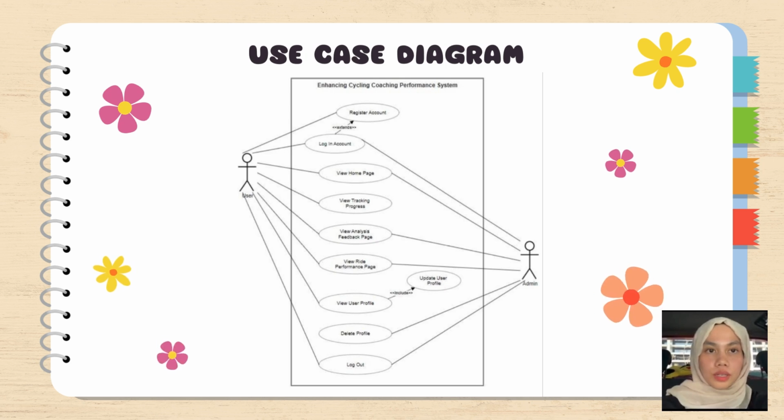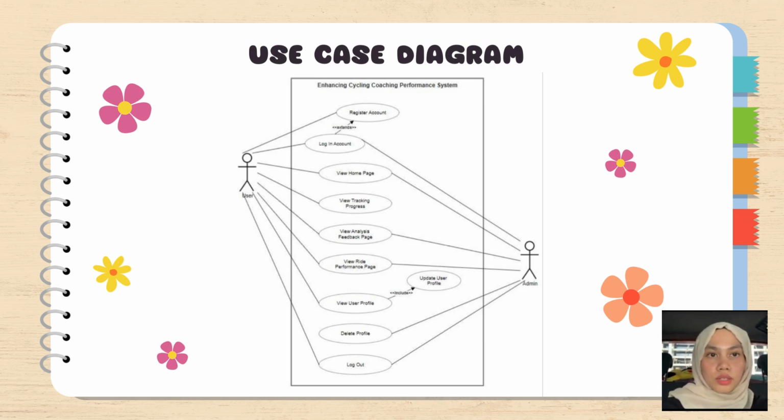For the use case diagram, it gives an overview of how users interact with the system and also helps clarify system functionalities and user roles. This diagram shows what can be accessed by user and admin. A user can register and login to an account, view homepage, view tracking progress, view analysis page, view the ride performance page, view user profile page, and log out.